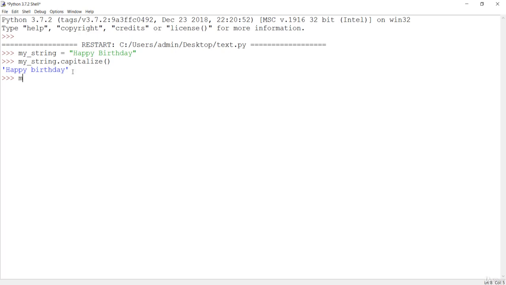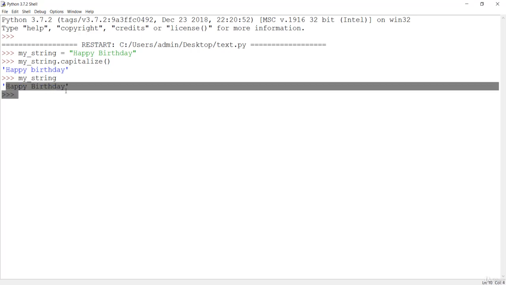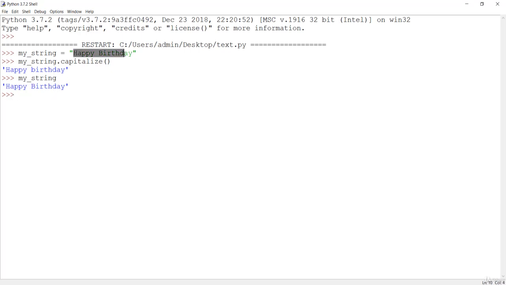And if I check my string again, it will be unchanged. You can see this is the same string which was just created. We applied capitalize, but nothing happened over here. This change has not been reflected in the original string because strings are immutable, they cannot be changed.